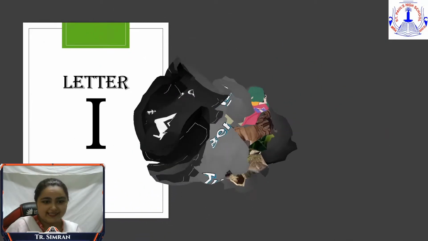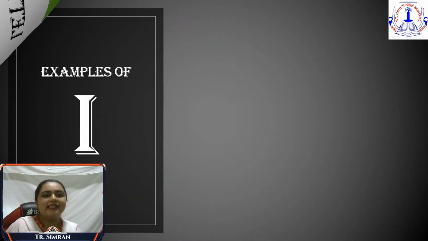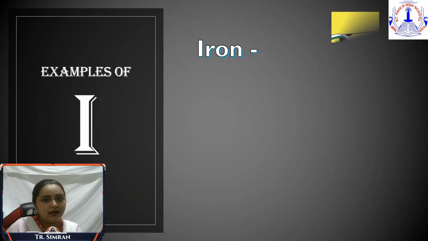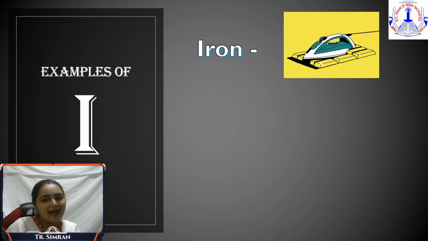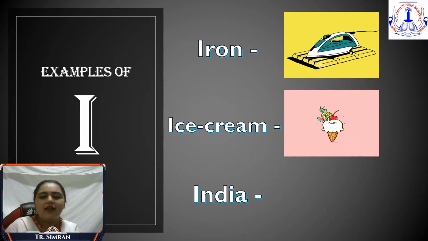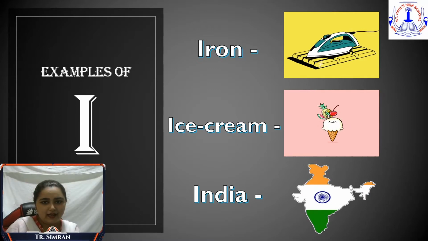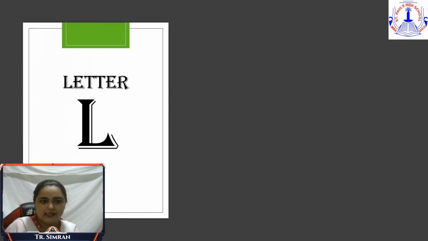Now, our next letter is letter I. I says I. Here are a few examples of I. I for iron. I for ice cream. I for India.